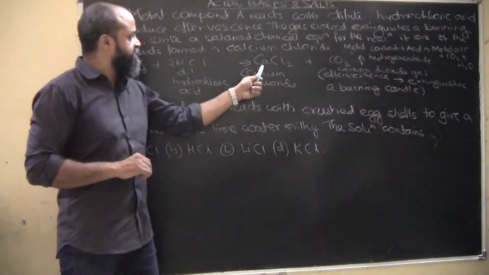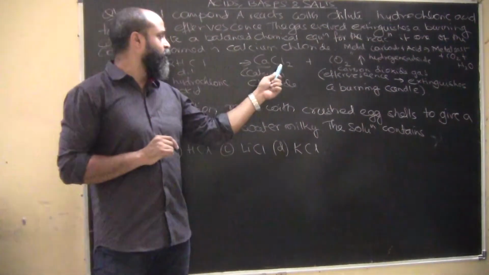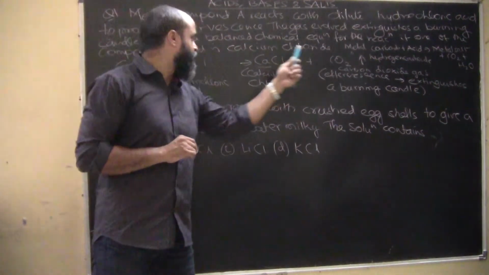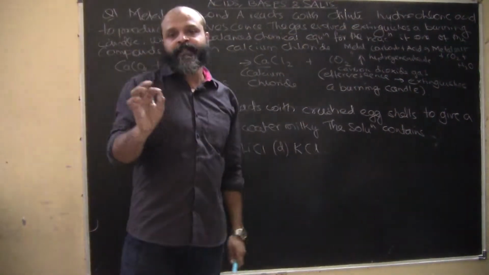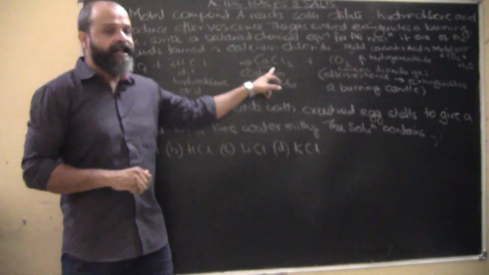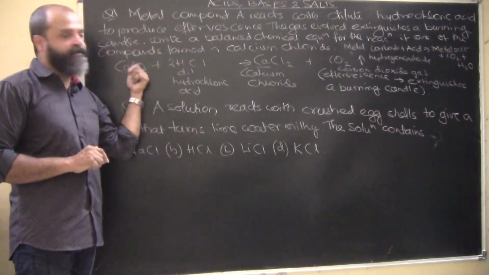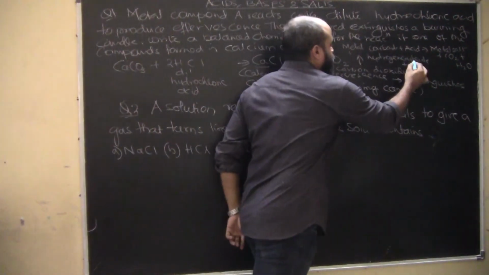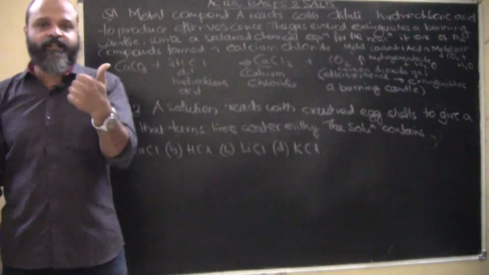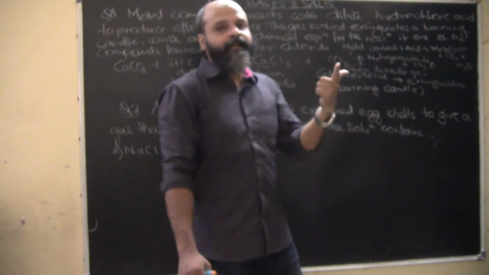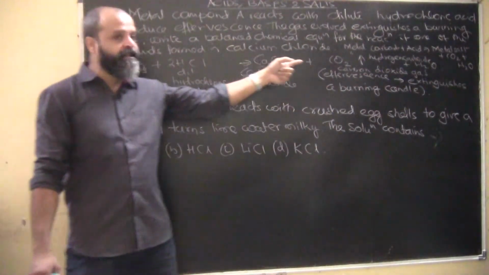Calcium is coming from where? Obviously it has to come from a carbonate of calcium. Chlorine is obviously coming from HCl. Now for carbon dioxide, this has to be a carbonate. We have confirmed that one of the gases evolved is carbon dioxide, and it is given that one of the products is calcium chloride. So this has to be coming from calcium carbonate. We are using effervescence, which confirms that it is carbon dioxide, and that it extinguishes a burning candle, which also confirms carbon dioxide.